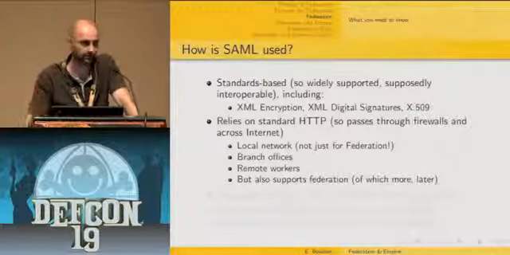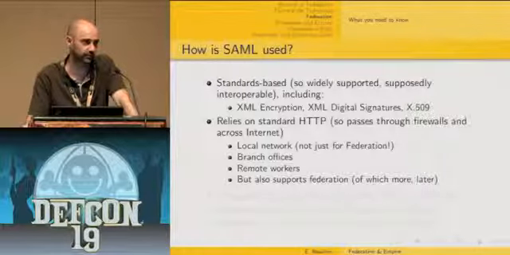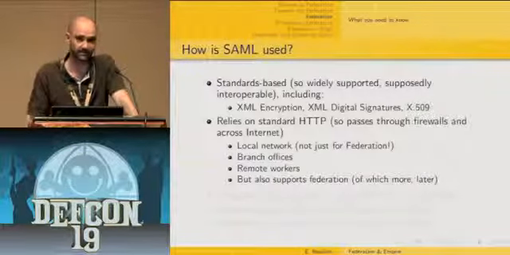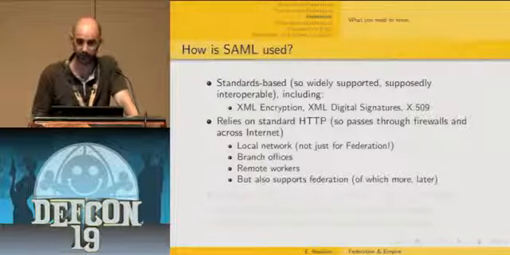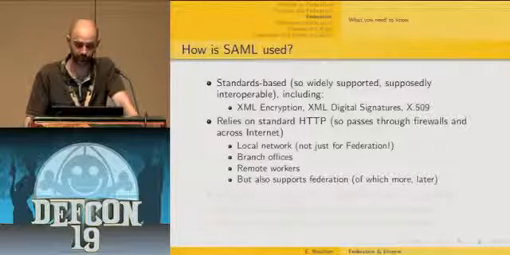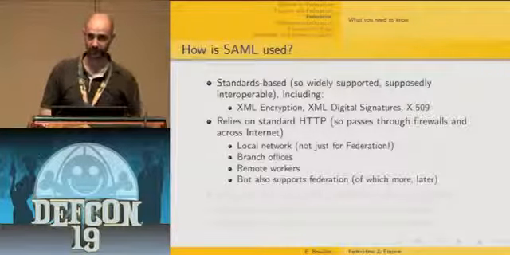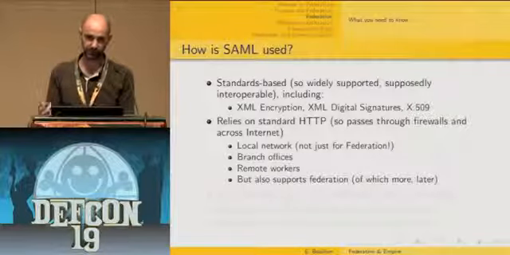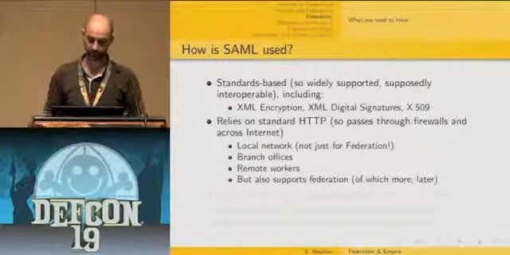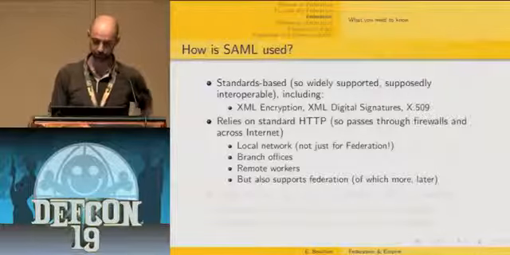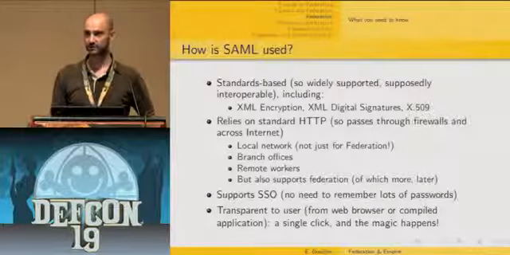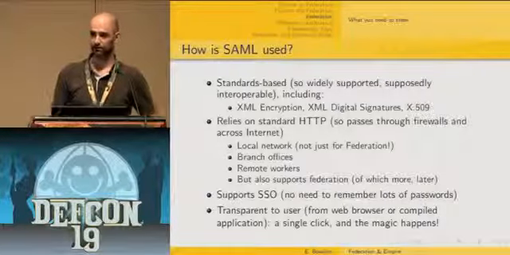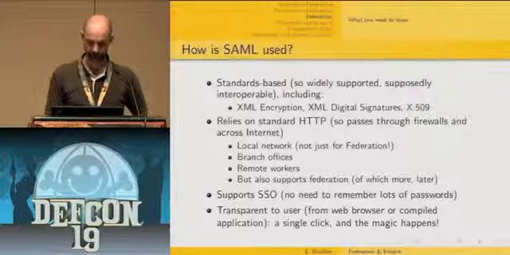There are several types of deployment. It can be deployed in a local network. It doesn't have to be in a federated environment. It supports branch offices deployment. It allows remote users to access the corporate network. But also, and more importantly, it supports federation and the federated scenario, and I'm going to discuss that in more detail later. And so basically, the idea is to have a nice, neat cross-domain single sign-on solution, so that users, our beloved users, are happy with their experience.